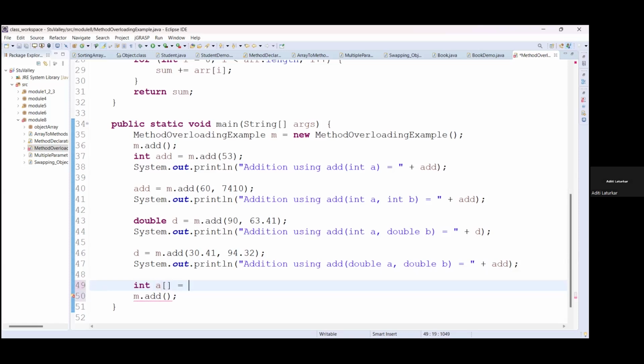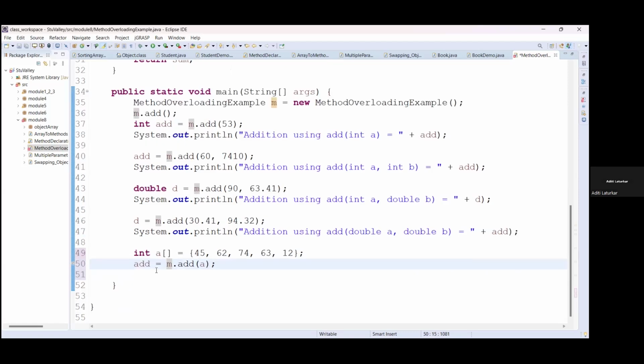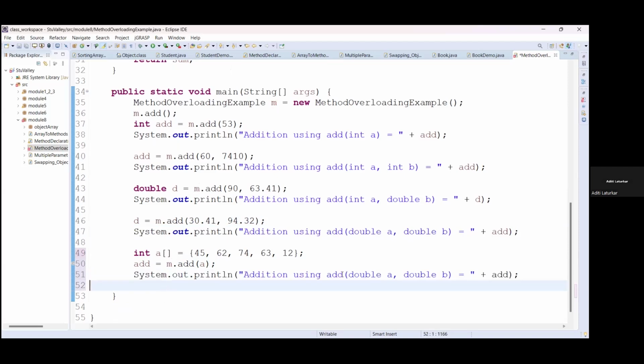And then we can pass that array to a method. Okay. This method returns again an integer. So we will be using the same variable name add, and we will display the output, addition using add method with integer array as an input.